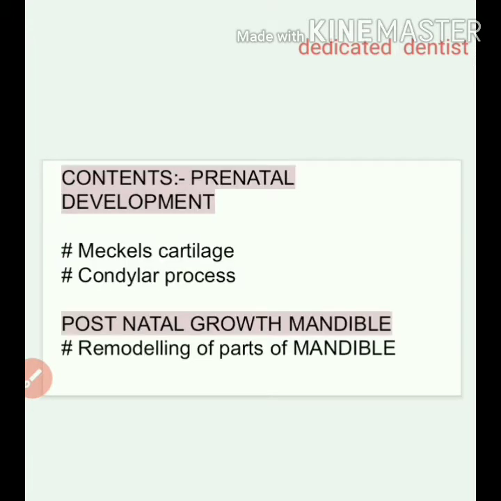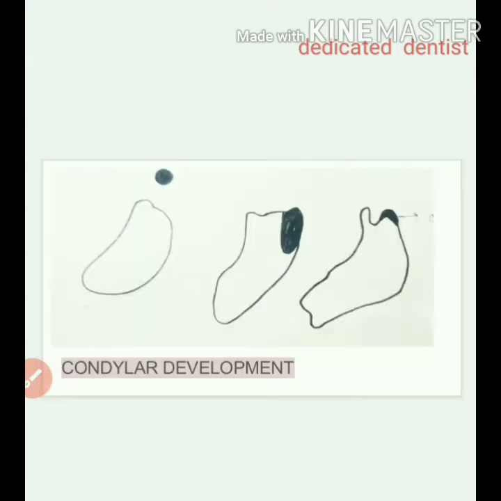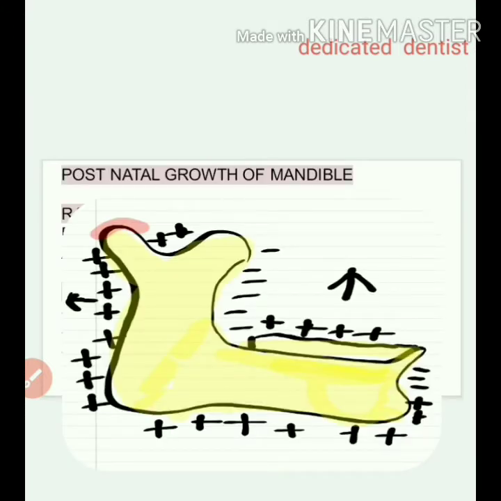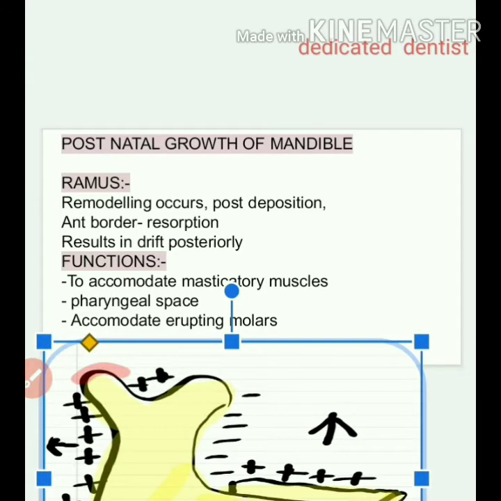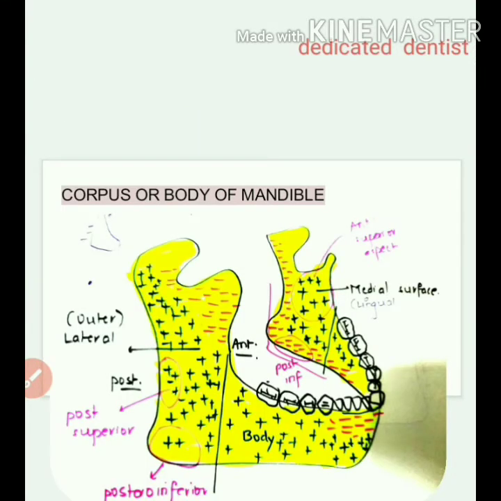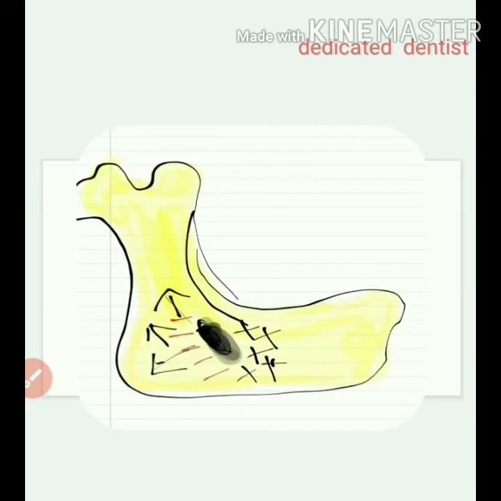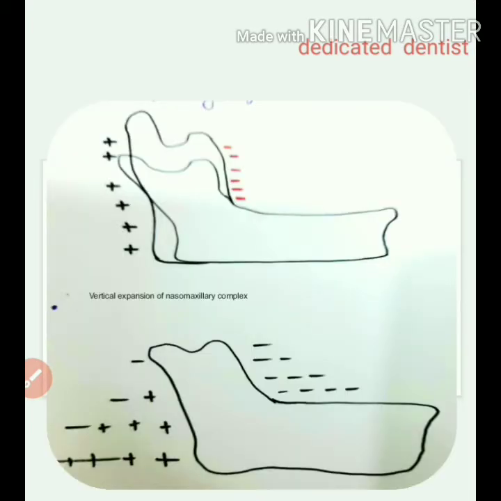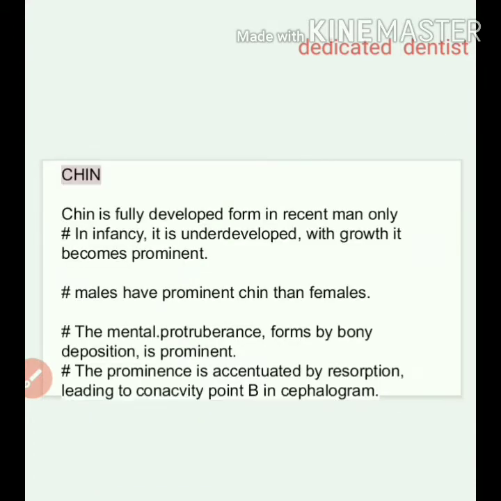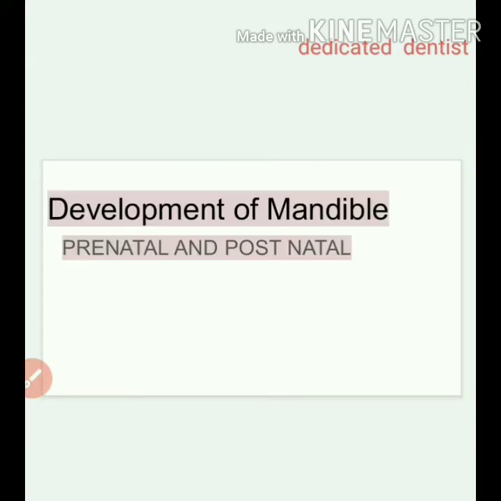So we'll see the prenatal development. In that we see the Meckel's cartilage, condylar development, and some basic terminologies associated with the mandible. Then we'll see the postnatal growth of the mandible. In that we see the development of the ramus, remodeling occurring on the ramus, the corpus or body of the mandible, the alveolar process, the lingual tuberosity, and the uprighting of the ramus, which is very important, the condyle, coronoid, and Loews-V principle. So chin and coronoid, yes. We'll discuss everything in detail.